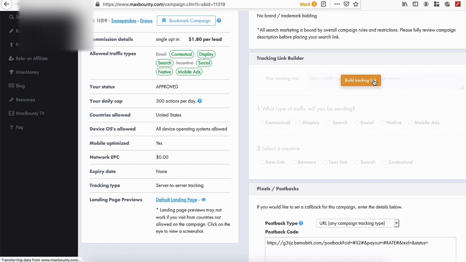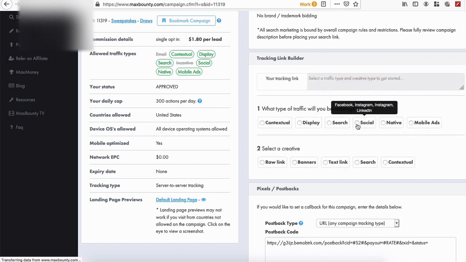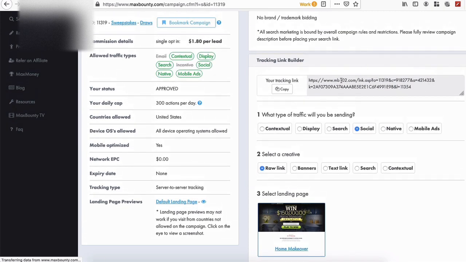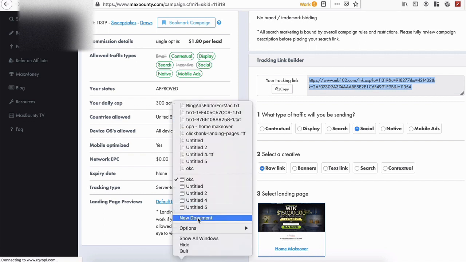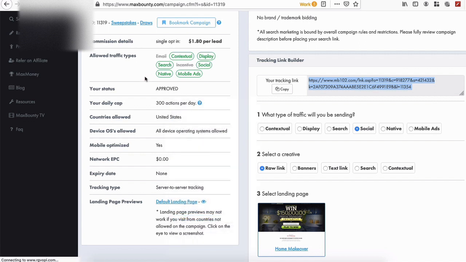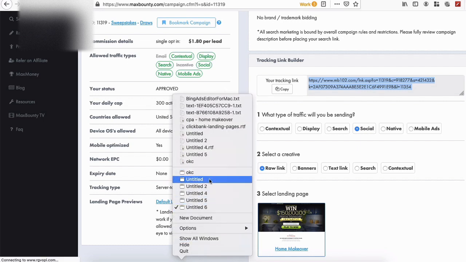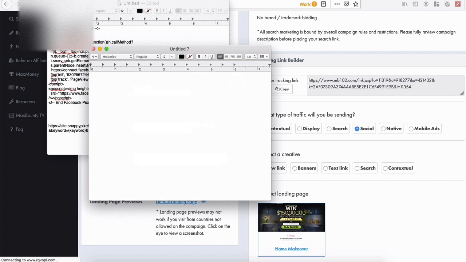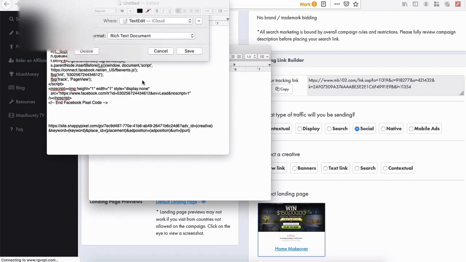So what you need to do is click on build tracking link. We're going to click on social, and pick the raw link. This is the link here. You copy this link, and we're going to save it in a new document. So here we have a new document.